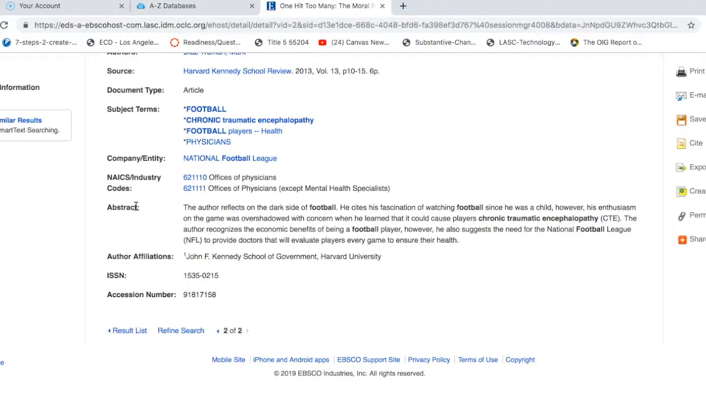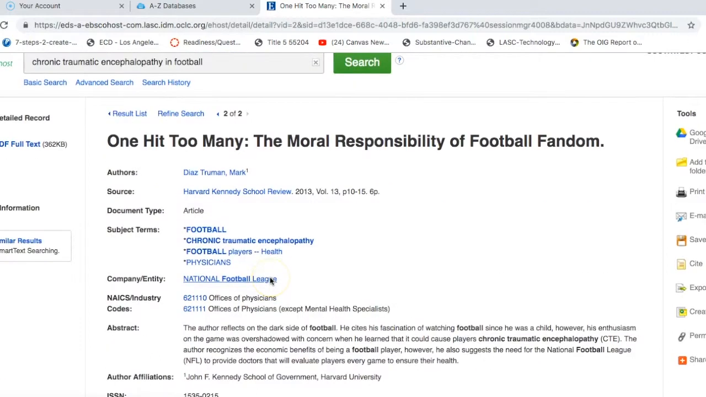So this can help save you a lot of time. If I read the abstract and I determine, yes, this is worth it, this is relevant to what I'm looking for, then I can go on to read the full text. And to do that, I will click here.